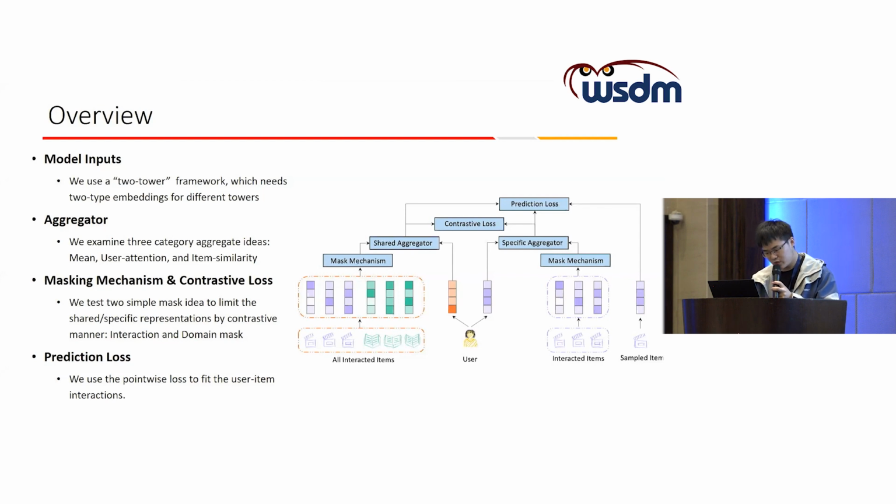Especially, we introduced a two-tower framework to obtain the shared and the specific representation by the different interaction aggregator. Then, to enhance the shared and specific representation correlation, we apply the contrastive learning idea and devise a cross-domain masking mechanism. At last, we train our model by a point-wise loss and adaptive different prediction ways for intra- and inter-domain recommendation.